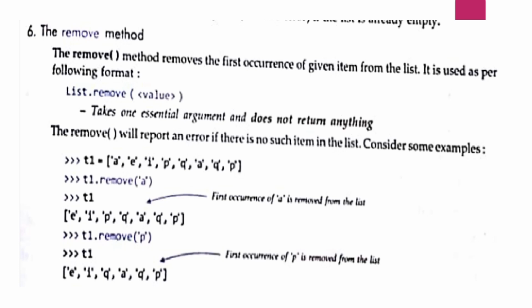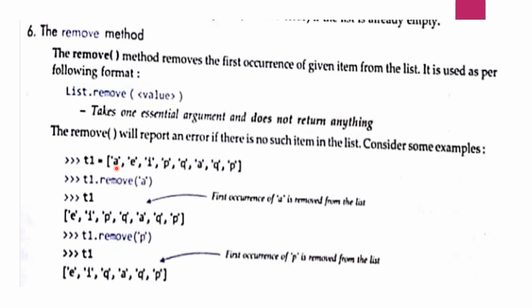So remember that in a list we can keep duplicate values as well. When you remove in case of a duplicate value, it will remove the first value, the one which occurs at the first index.